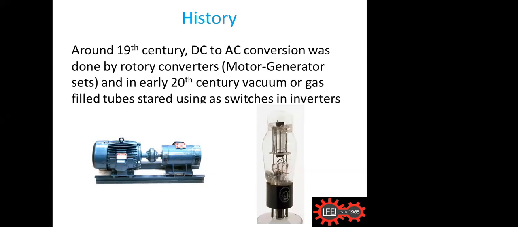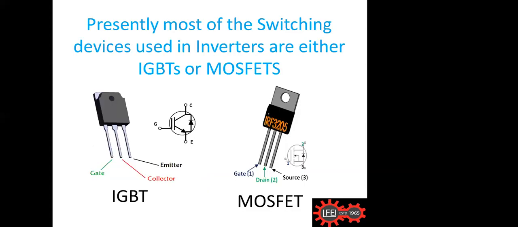So what we do in the latest systems, or personally what we have been doing, is we have changed all this to power electronics devices like IGBTs and MOSFETs.